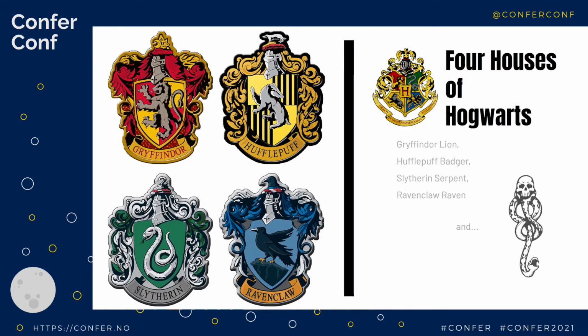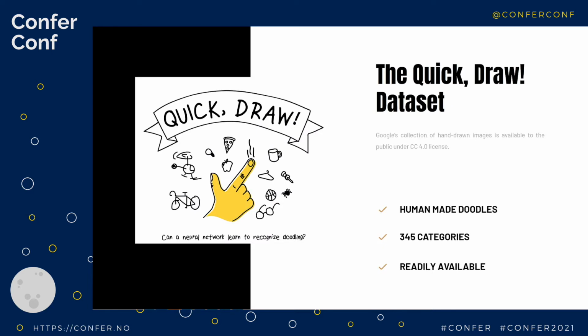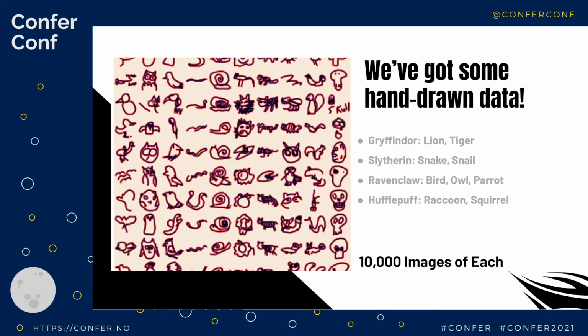We're identifying little animals. And I was like, okay, wouldn't it be cool if you drew the animal and then it told you which house you're in? It would sort you into the house depending on that. Well, now I need a data set that has some of this information. The great thing is that Google has 345 readily available drawings for us to use. Awesome.